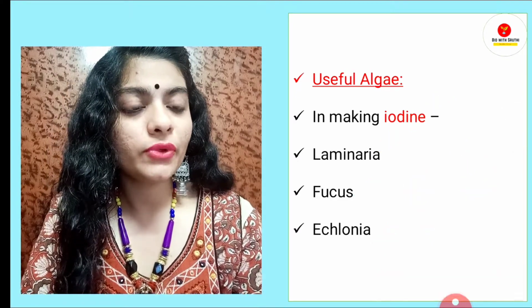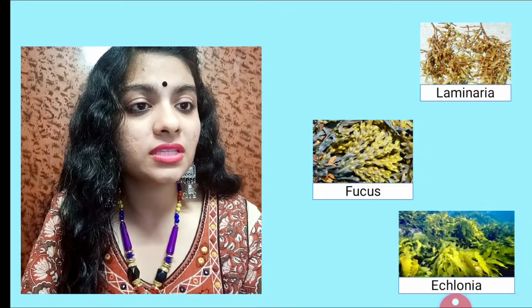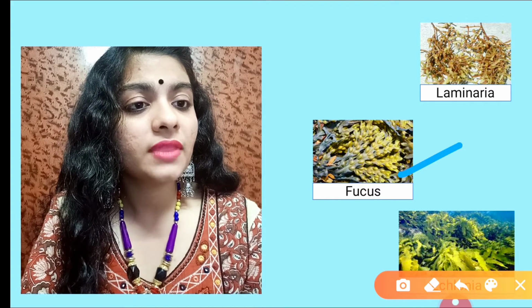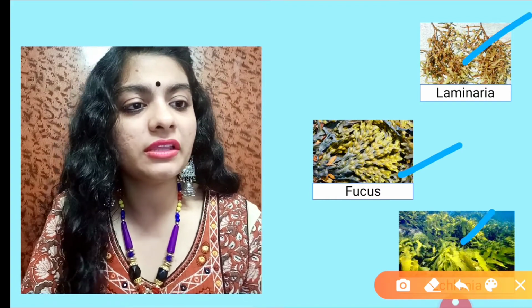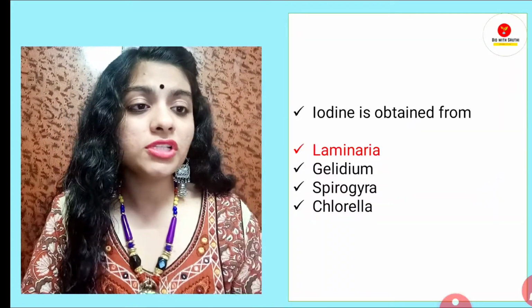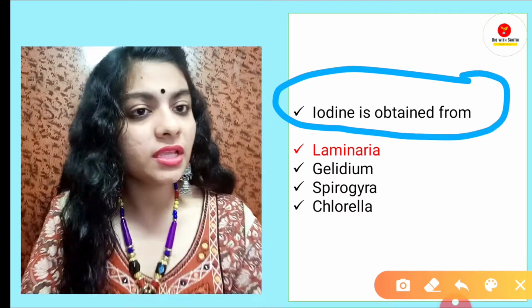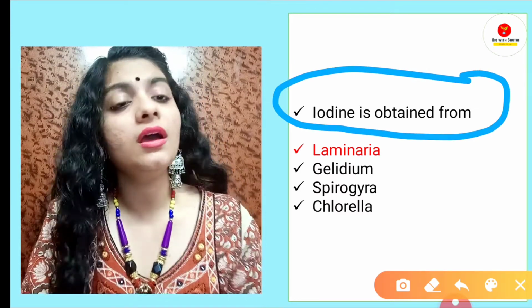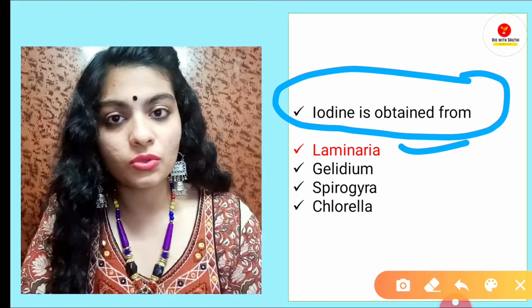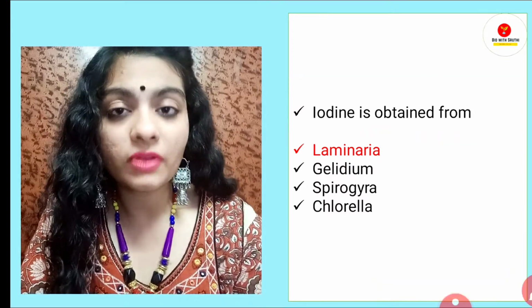So what kind of questions could be asked from this? See, FEL: Fucus, then we have Ecklonia, we have Laminaria. Now a question can be asked: iodine is obtained from Laminaria, Gelidium, Spirogyra, Chlorella. Answer is Laminaria. So iodine is obtained from Laminaria.